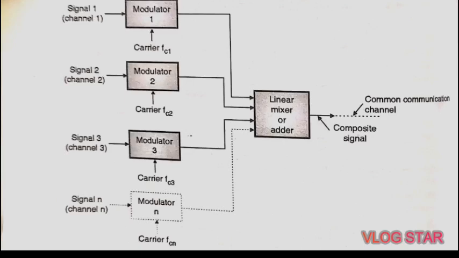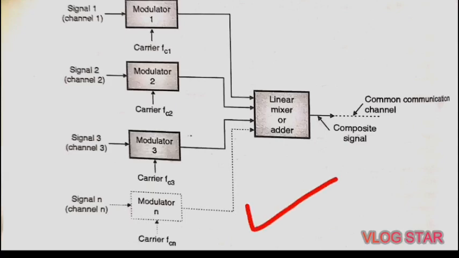The modulation can be AM, that is amplitude modulation, or SSB, that is single sideband, or FM, that is frequency modulation, or PM, that is phase modulation. The modulated signals are then added together to form a complex signal which is transmitted over the single channel, which can be shown in this block diagram.